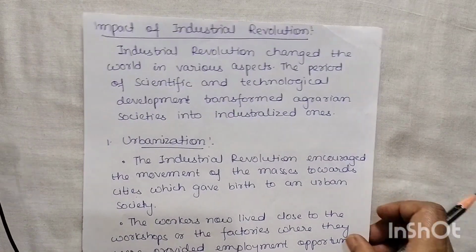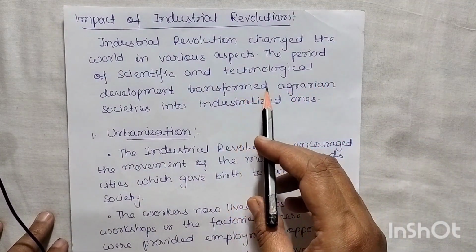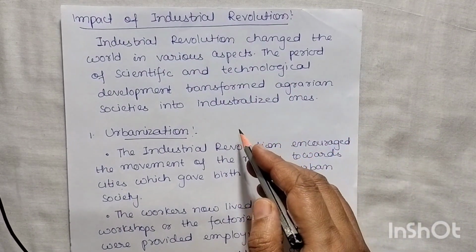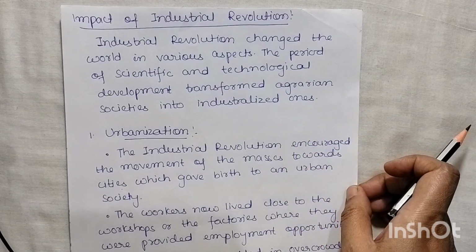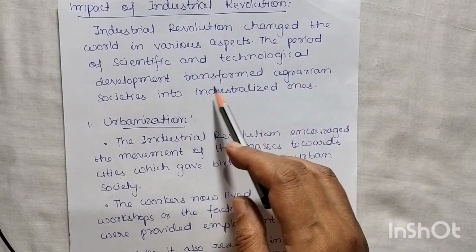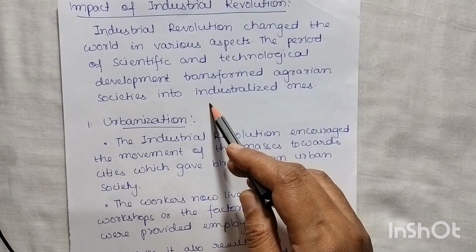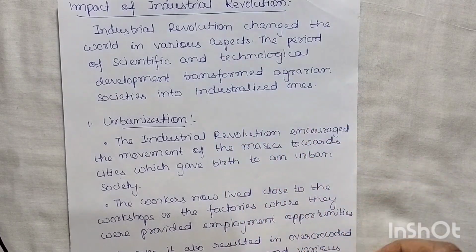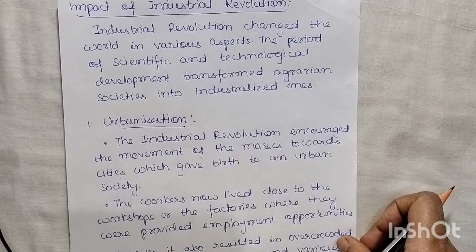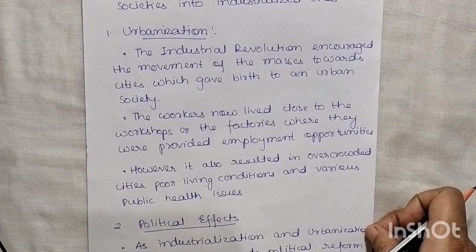So the impact of industrial revolution. Industrial revolution changed the world in various aspects. The period of scientific and technological development transformed agriculture society into an industrialized one. So as we all know, due to industrial revolution, what happened? We have seen a period of scientific and technological development, isn't it? Not only this, agriculture society has been changed into an industrialized one. And due to this, there are a lot of changes in the world, in the various aspects and various areas. So let us see one by one what were the areas and what changes we have seen